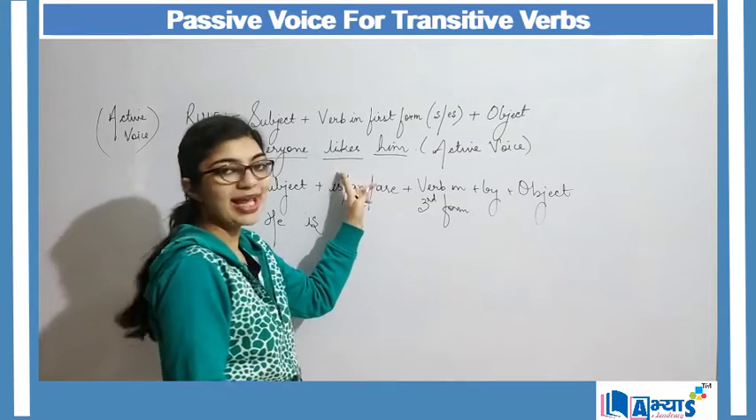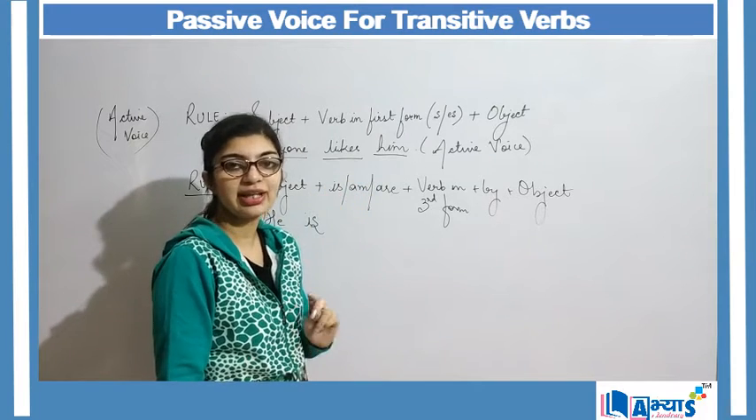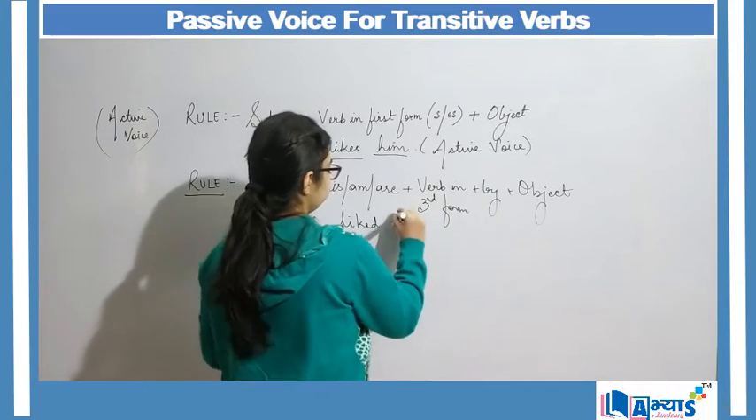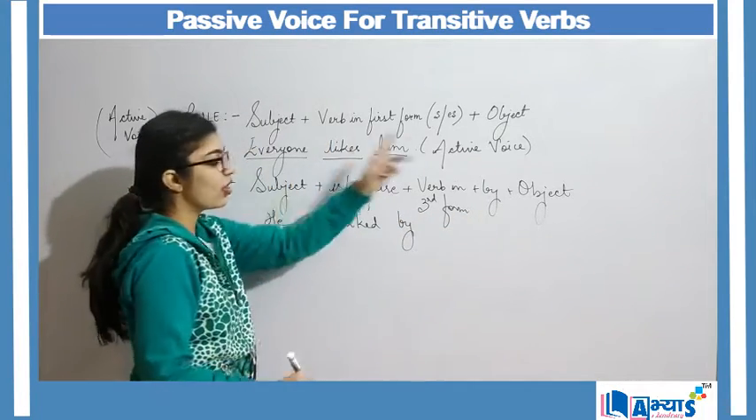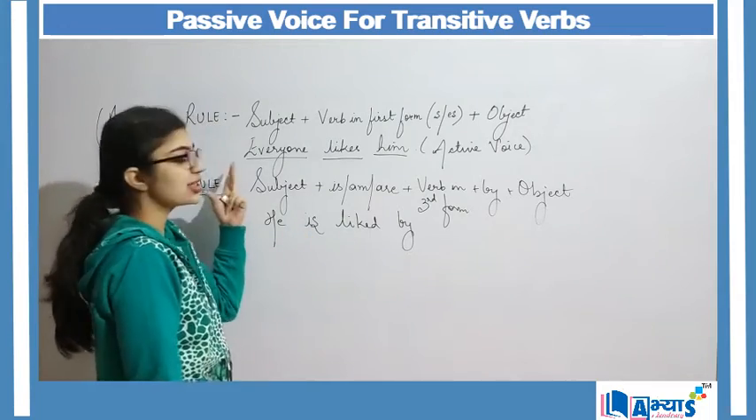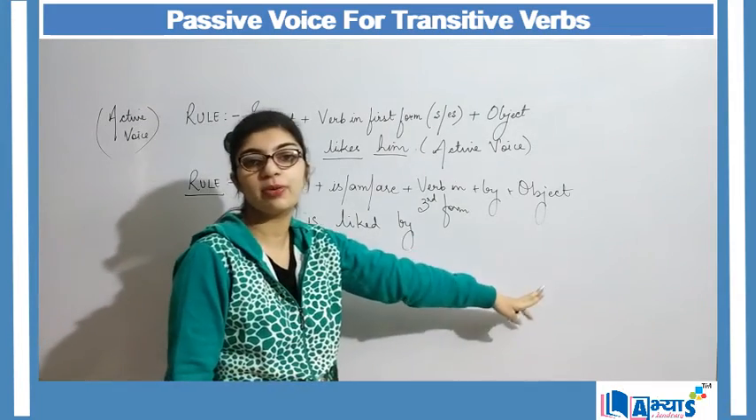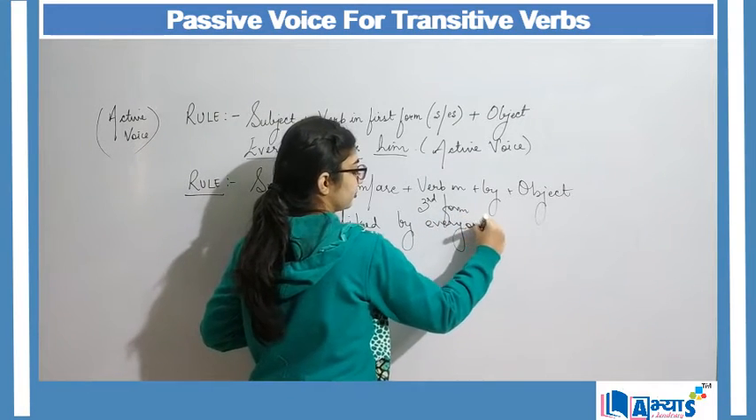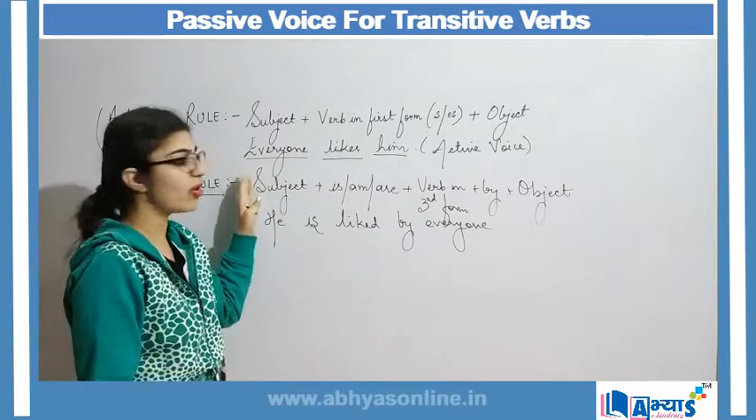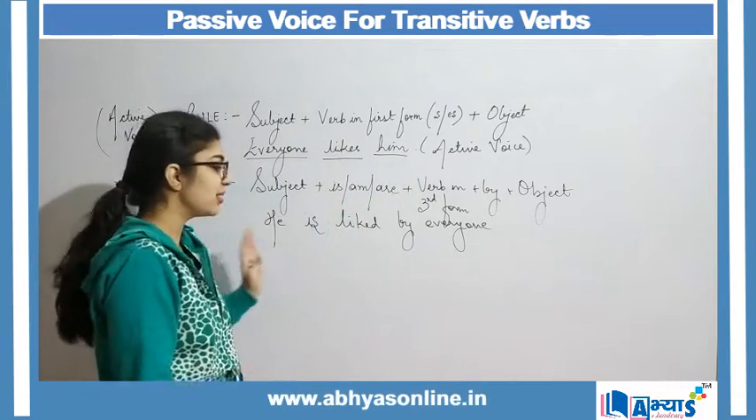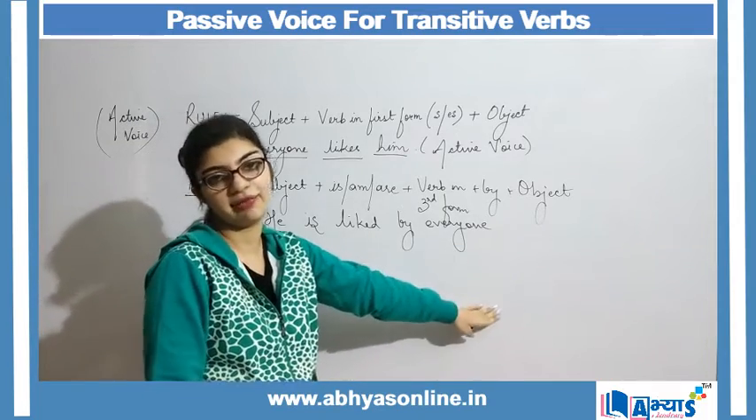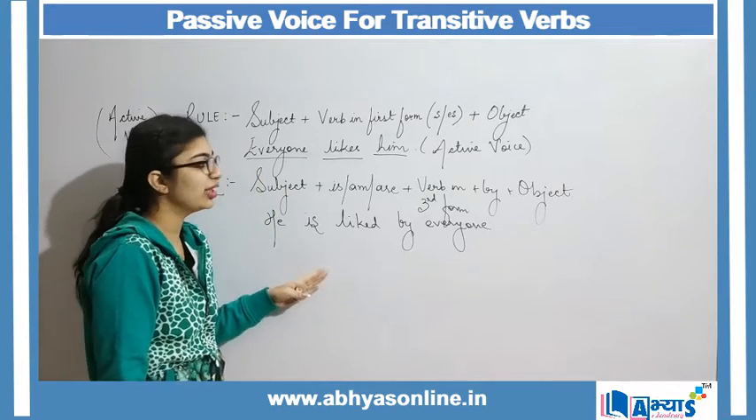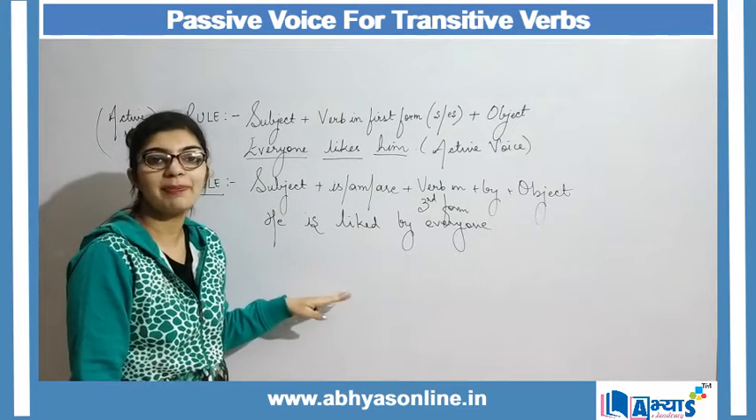is liked, likes changed to liked in third form, by, and now since the object changed to subject, the subject of active will now change to the object of passive. So I will say everyone. Now my active sentence was everyone likes him, but the passive now becomes he is liked by everyone. Here the transitive verb remains the same, only the active voice has now changed to a passive voice.